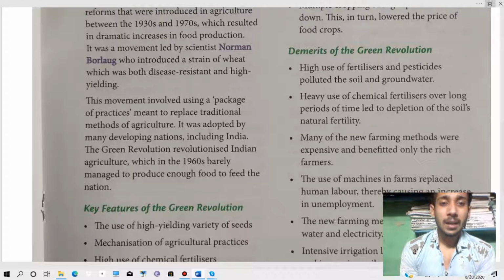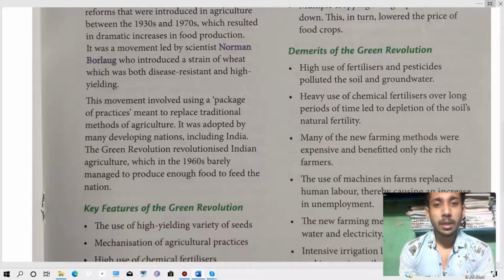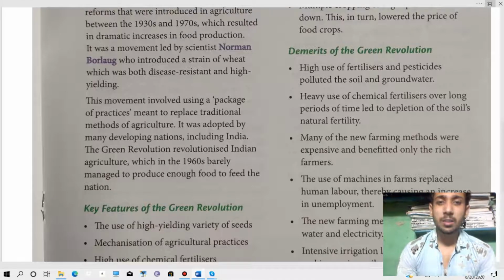By this agricultural development. And Green Revolution revolutionized Indian agriculture, which in the 1960s barely managed to produce enough food to feed the nation. Meaning after the 1960s, we started growing enough food for our nation.